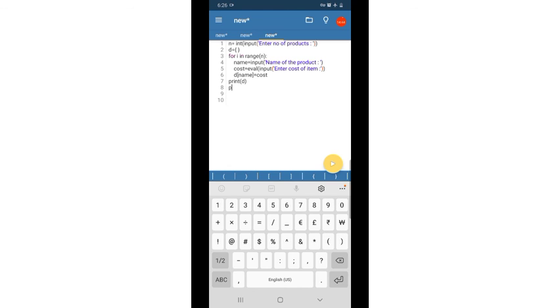P is equal to input, and in the brackets the user is asked: enter the product to know its price.